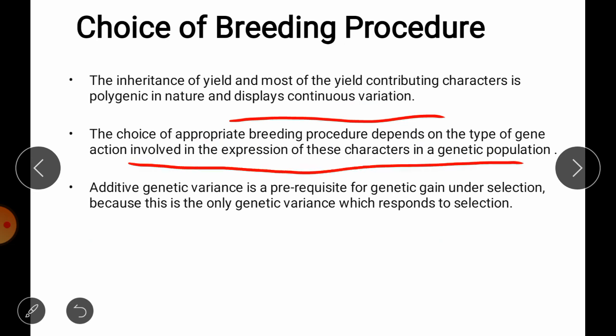Generally additive genetic variance is a prerequisite for genetic gain under selection, because only additive variance is going to respond to the selection method. If dominance variance is present, we can't operate the selection procedure, and for that purpose we have to check in your breeding population which type of gene action is present.